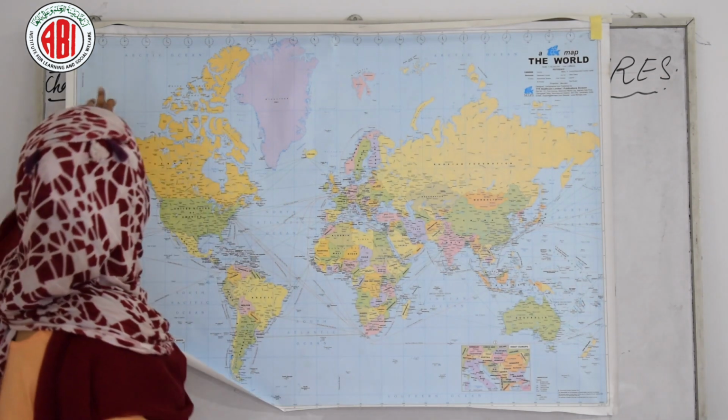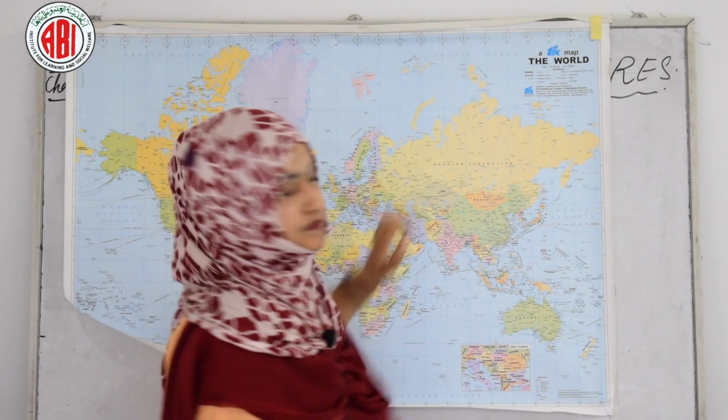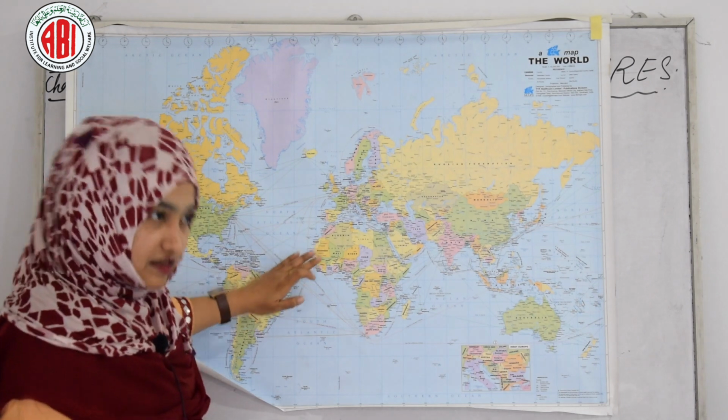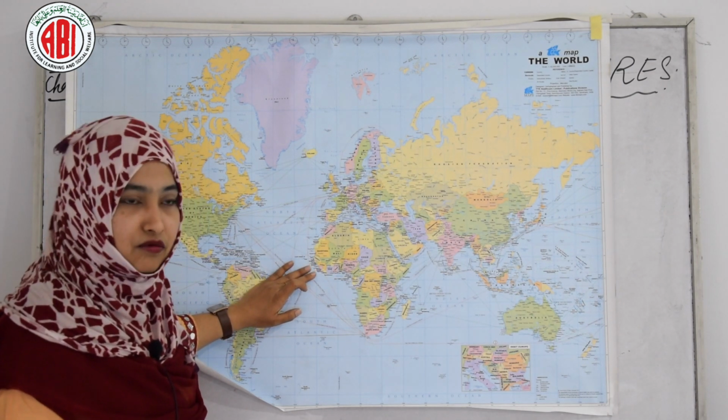What is the time of the world, what is the time of the individual country, and in a country what is the time of an individual and particular state. Okay. See here on the map clocks are there. Why? For the calculation of time only.